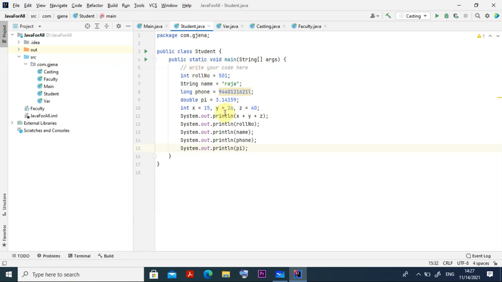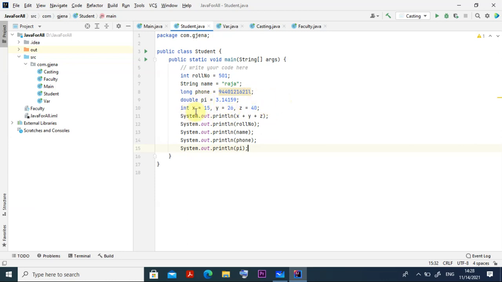Then suppose I want to declare a constant like pi, so double pi 3.145 something I put there. And suppose I want to declare more variables, so what I do is int x is equal to 15, comma, y is equal to 26, comma, z is equal to 40, like that I give, and at the end I put a semicolon. For each and every statement we put a semicolon at the end.